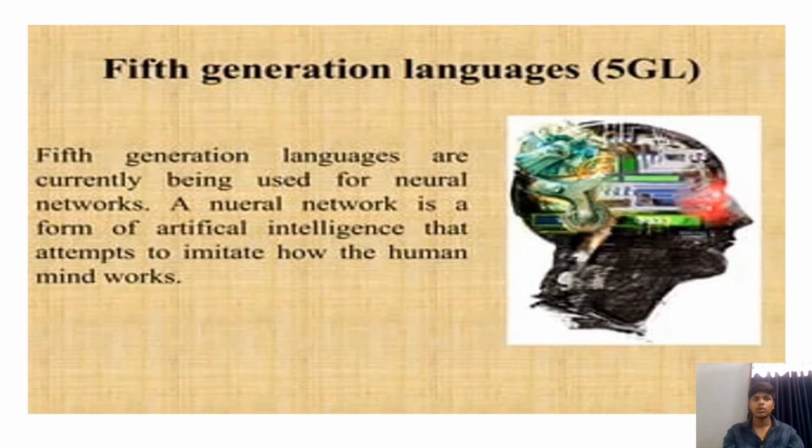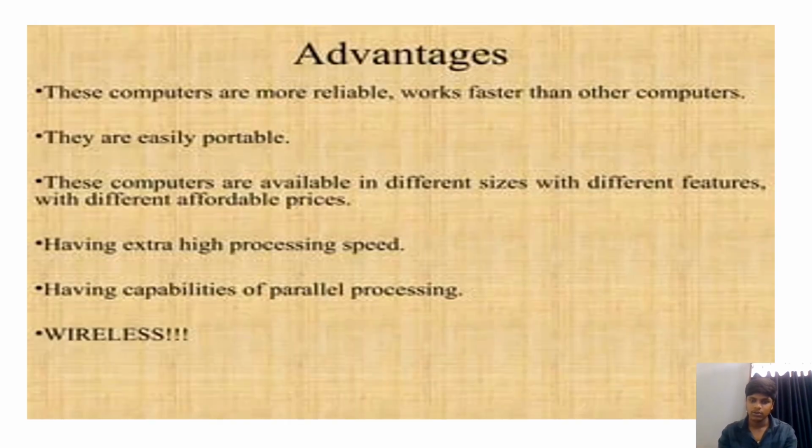Next, we will move on to the last generation, that is the fifth generation. Fifth generation languages are currently being used for neural networks. A neural network is a form of artificial intelligence that attempts to imitate how the human mind works.